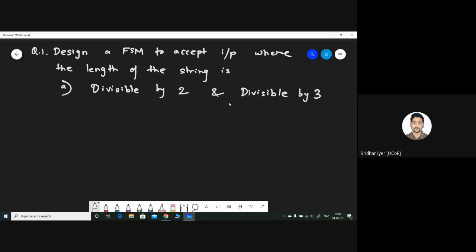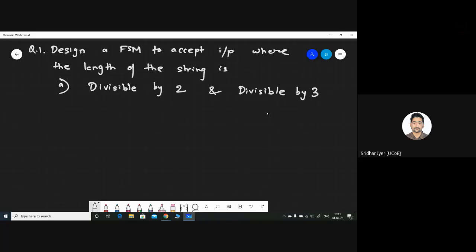So divisible by 2 and divisible by 3, as pointed out by Ayush, should be divisible by both. He has correctly pointed out divisible by 6. Why? Because the condition over here has an and in between. First, we need to check which numbers are divisible by 2. It's really simple. Starting from 0: 0, 2, 4, 6, 8 and so on, all the even numbers. Similarly, the numbers divisible by 3 would be 0, 3, 6, 9, etc. What we need to do is find those numbers which are common in both lists. Which are common? 0 is common. Okay, what else?